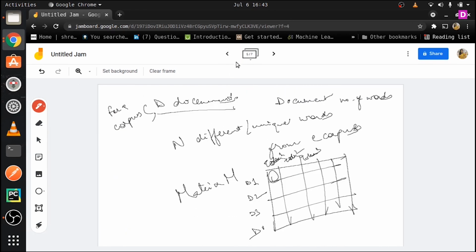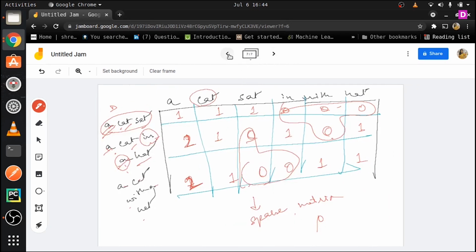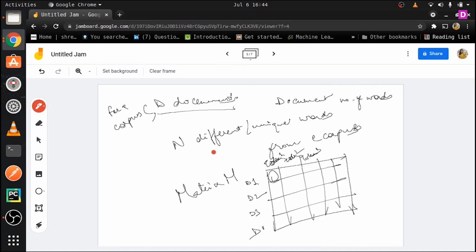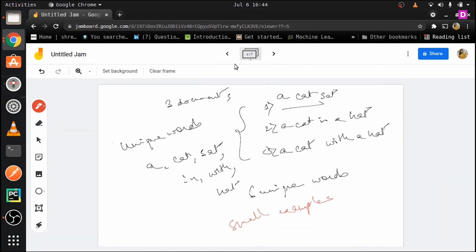The next thing is that the example I took was a very small example, right? The number of documents was small, the number of unique tokens was small, so everything was small here. Suppose we have very big data, let's say 100,000 documents, and each document itself has like 10,000 words.